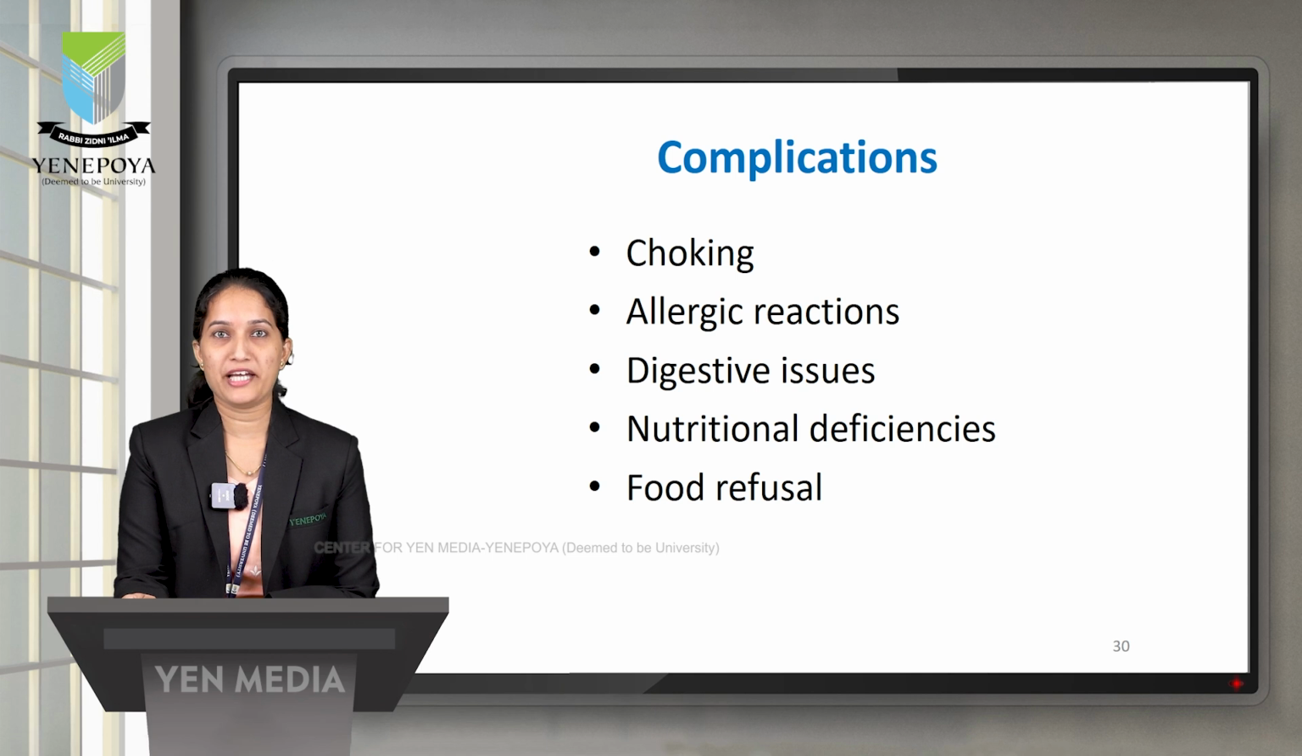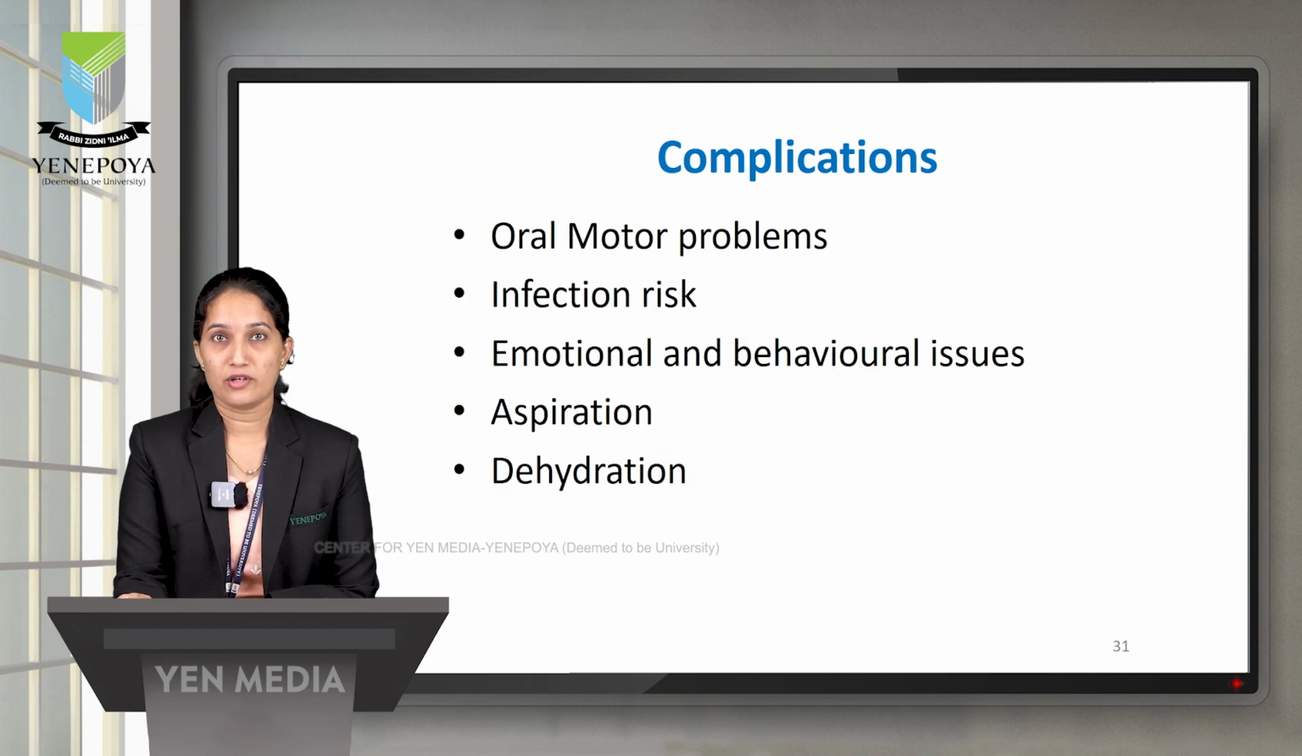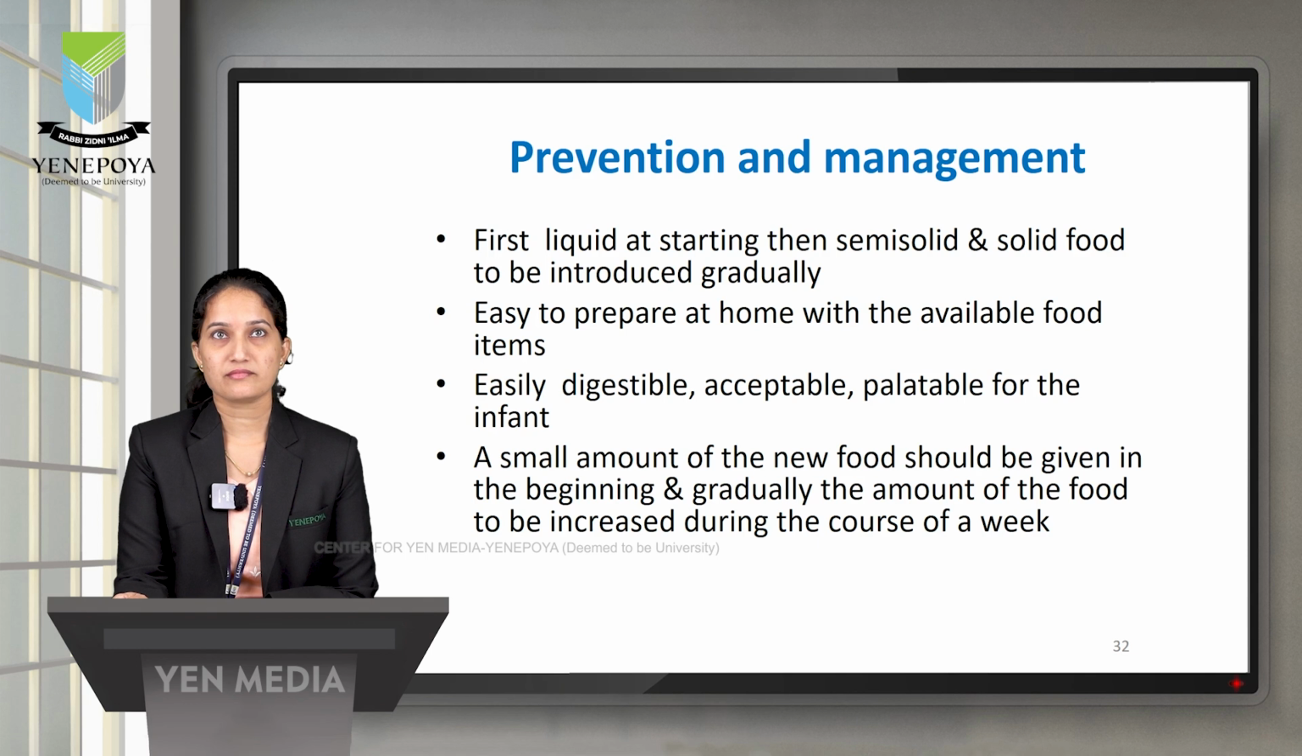There are a few complications of the weaning diet like choking, allergic reaction, digestive issues, and sometimes nutritional deficiencies if we focus on only one kind of nutrient. Then food refusal from the infant, then oral motor problems where chewing and swallowing coordination is not well developed, or infection risk, emotional and behavioral issues where there is stress as well as anxiety about the weaning food, or aspiration and dehydration.